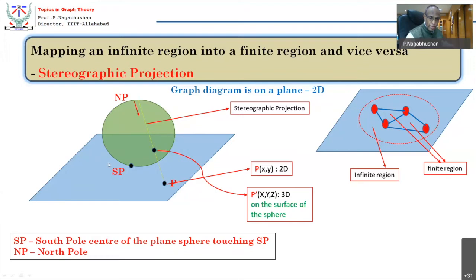So all the points in the finite window, which are around the South Pole, appear to be around South Pole only. All points in the infinite region get clustered around the North Pole.